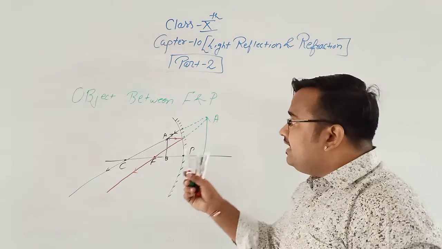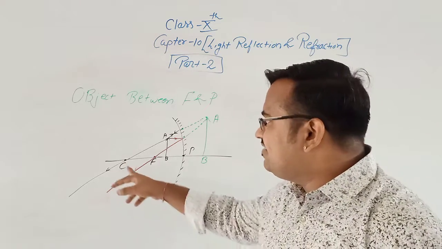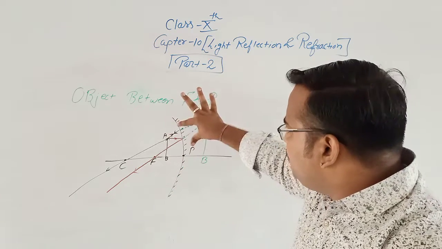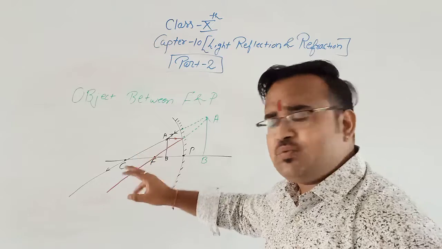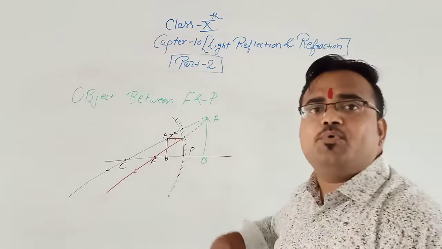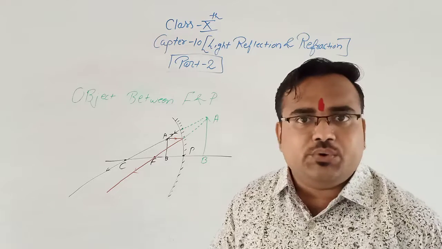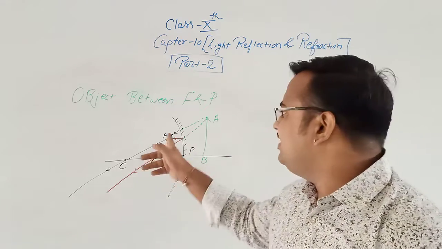See, here these two rays do not actually meet each other. These two rays never meet each other in actual case. But we have produced these two rays behind the mirror. That means the image is actually formed? No. This image is imaginary image. Okay, this is not a real image.